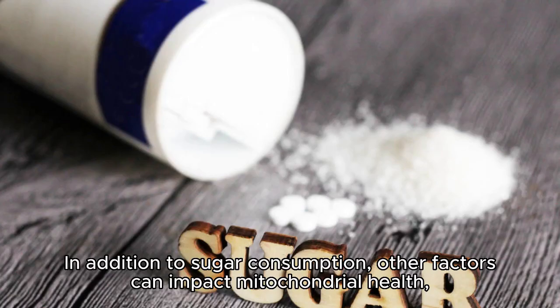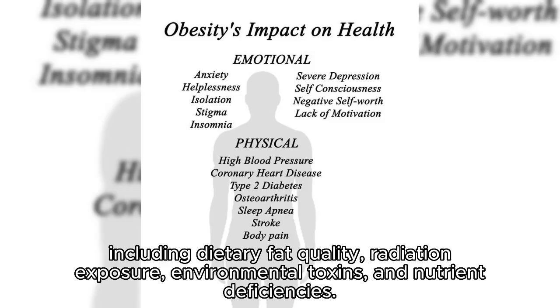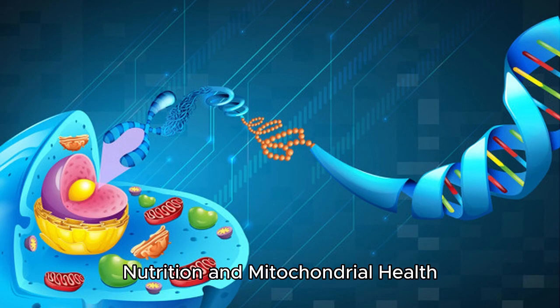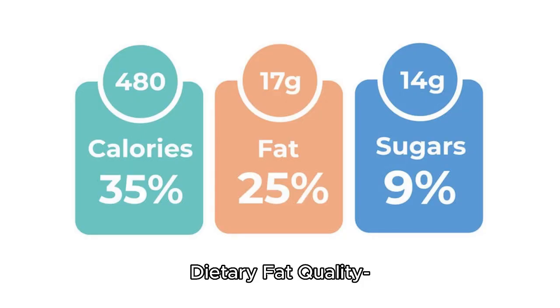In addition to sugar consumption, other factors can impact mitochondrial health, including dietary fat quality, radiation exposure, environmental toxins, and nutrient deficiencies. Addressing these factors is crucial for improving mitochondrial function and reducing insulin resistance. Nutrition and mitochondrial health. Dietary fat quality.